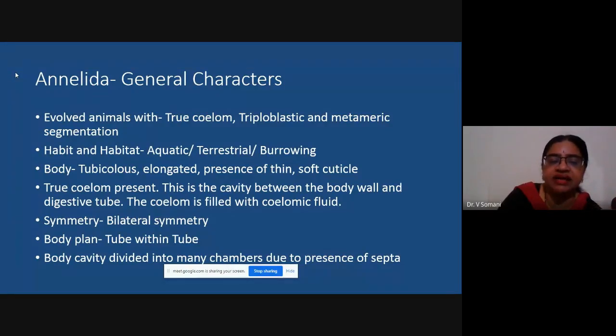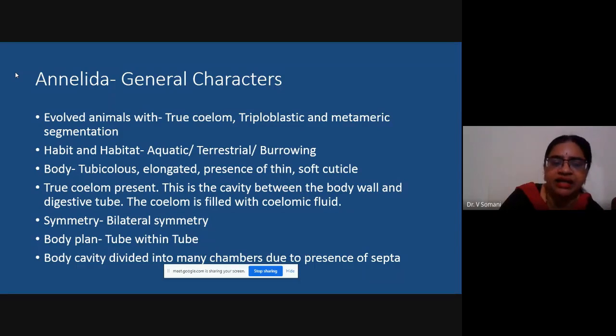The body is divided into smaller regions or parts which are called segments. A set of certain structures or features is repeated in every segment all over the entire body. This is called metameric segmentation.